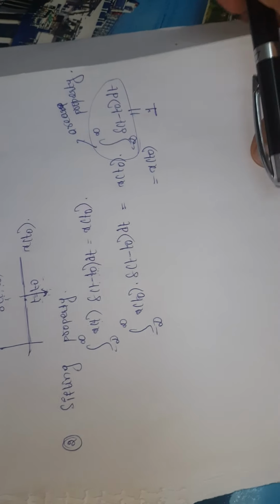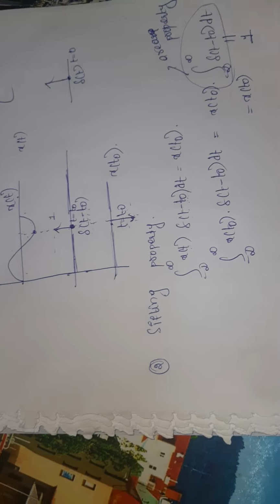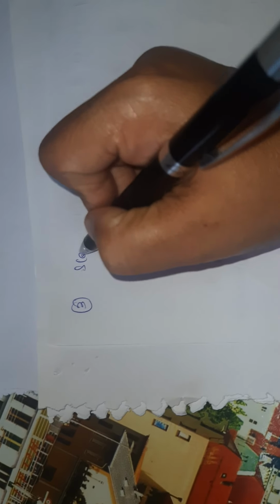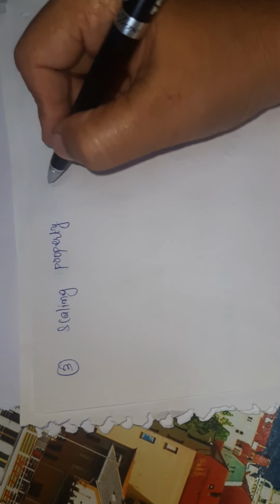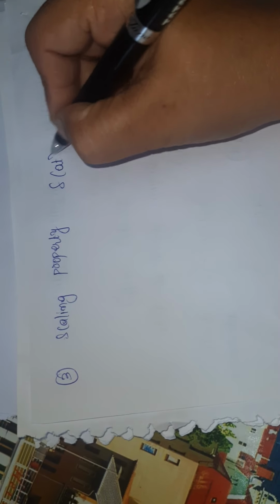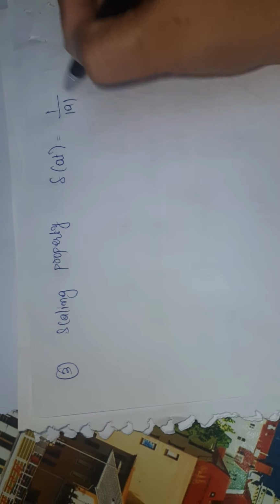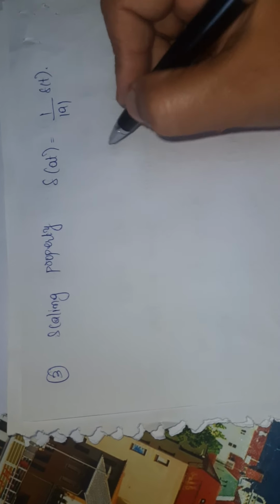Okay, next, the property I am going to discuss is the scaling property of impulse function. So what is the scaling property? Del of at is equal to 1 by modulus of a into del of t. This is the scaling property.